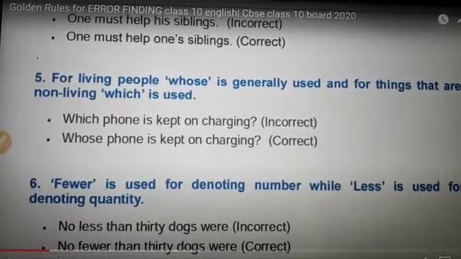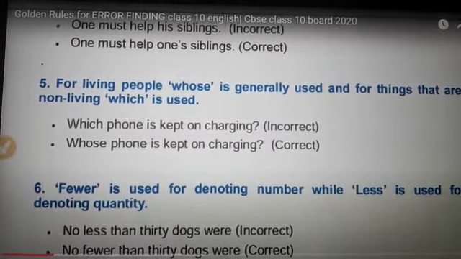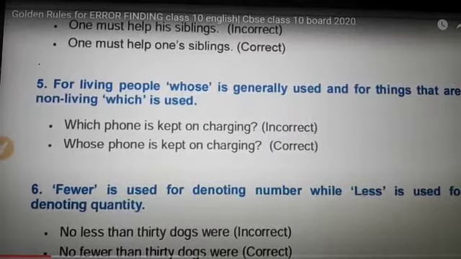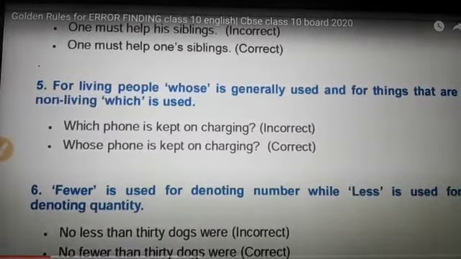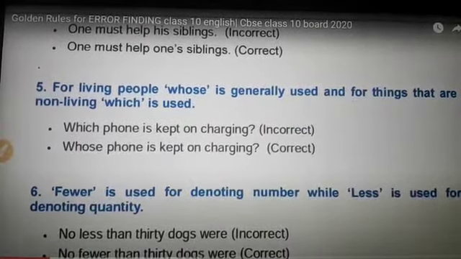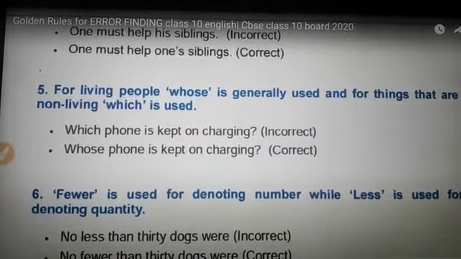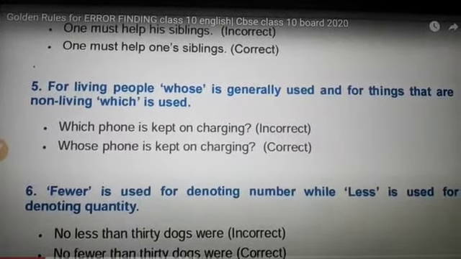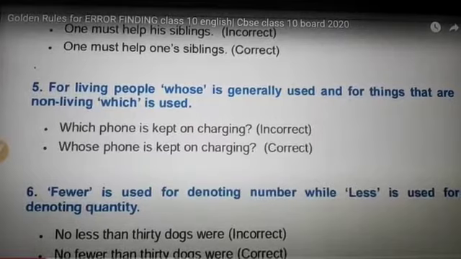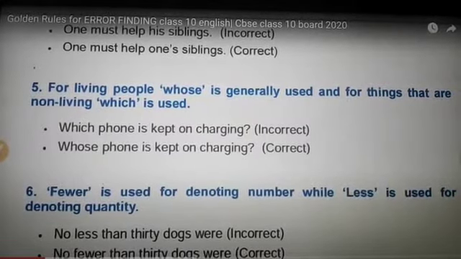For example, "Which phone is kept on charging?" As here it is talking about a person, whose phone is kept on charging. So the correct one would be "Whose phone is kept on charging?" "Whose parents have come here to see you?"